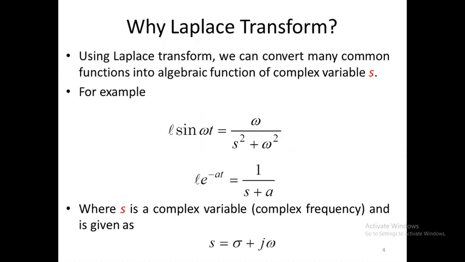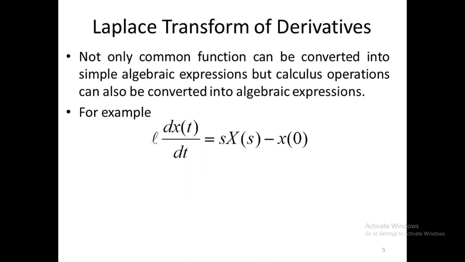So why is the Laplace transform used? Using the Laplace transform, we can convert many common functions into algebraic functions of a complex variable s. For example, the Laplace of sine omega t is omega upon s square plus omega square. Then the Laplace of e raised to minus at is equal to 1 upon s plus a. Here s is the complex variable, given as s equal to sigma plus j omega, which is real plus imaginary part.